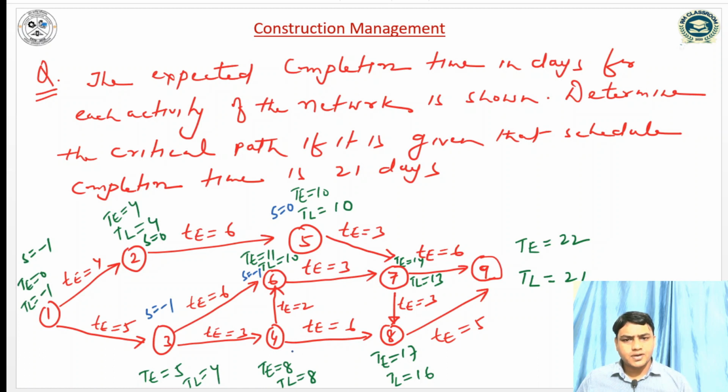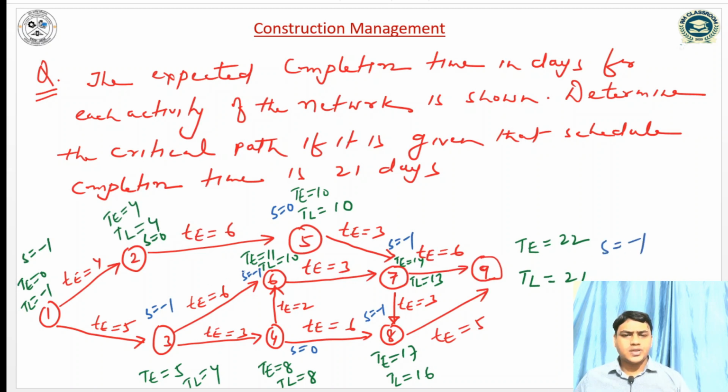For event 4, the slack is 0. For event 8, it is 16 minus 17, so minus 1. For event 7, it is 13 minus 14, so S is equal to minus 1. And for event 9, it is 21 minus 22, so S is equal to minus 1.